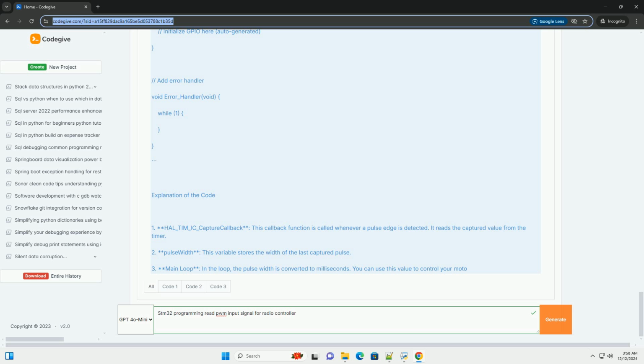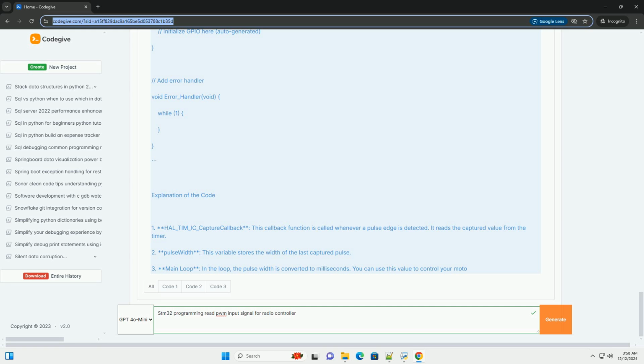Understanding PWM. PWM signals are typically used to control the speed of motors or servos. The signal consists of a square wave where the width of the pulse, duty cycle, determines the position or speed. For example, in RC applications, a PWM signal can range from 1 millisecond to 2 milliseconds pulse width, corresponding to 0% to 100% duty cycle.